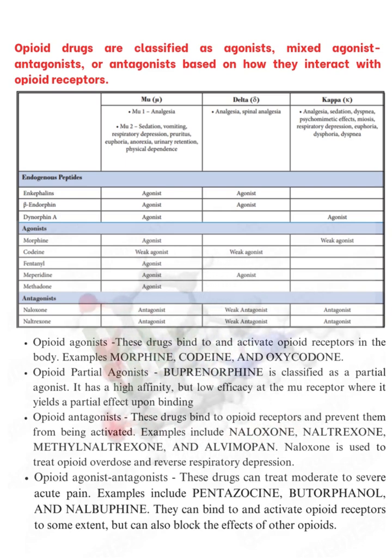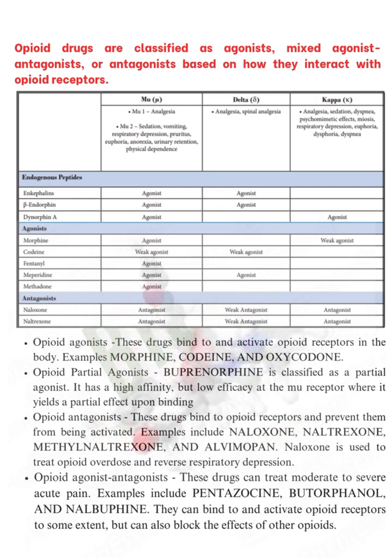Mu receptors are divided into two classes, mu1 and mu2. Mu1 is analgesia; mu2 receptors act in sedation, vomiting, respiratory depression and so on. Delta receptors are mainly analgesia and spinal analgesia. Kappa receptors mediate analgesia, sedation, psychomimetic effects, meiosis, respiratory depression, euphoria and so on.